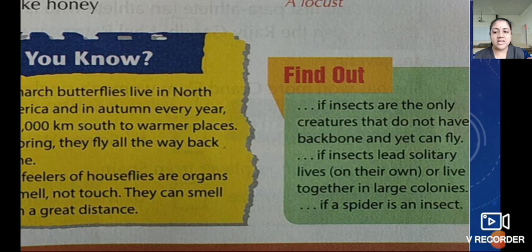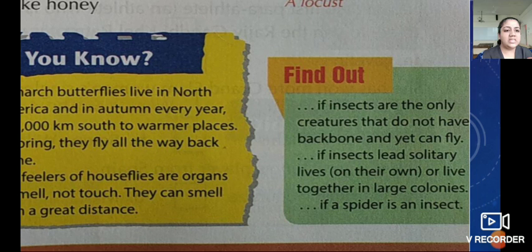Most insects like ants and bees live in colonies. No, see children, if insects are the only creatures that do not have a backbone and yet can fly. Yes. Then the next is, if insects lead solitary lives on their own or live together in large colonies. Most insects like ants and bees live in colonies.